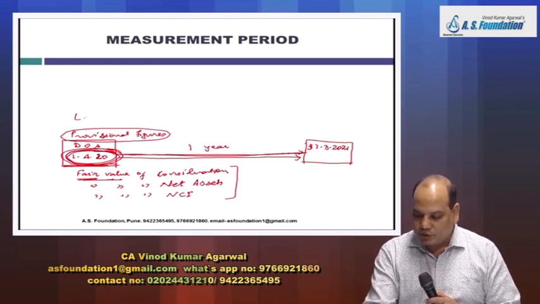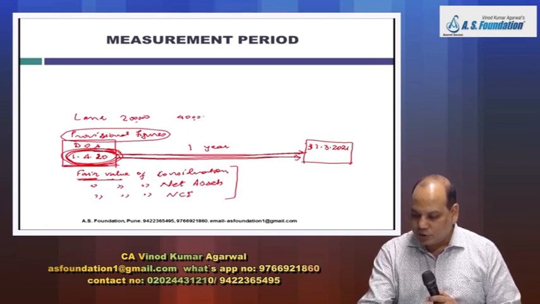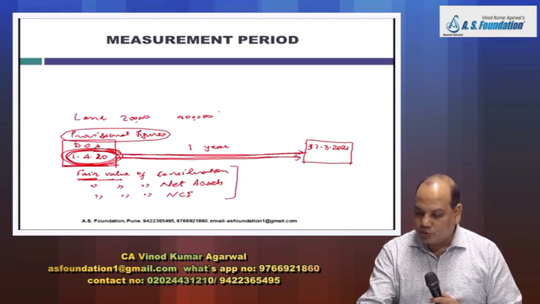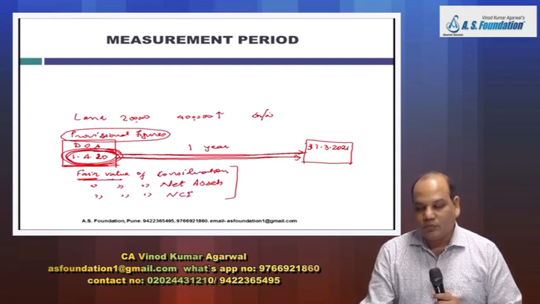So for example, you have taken land here at 2 lakh originally, but when you do the proper valuation, you find land value is 4 lakh rupees. Okay. So this 2 lakh rupees you will increase in the value of land. With the corresponding second effect will go to goodwill, right?